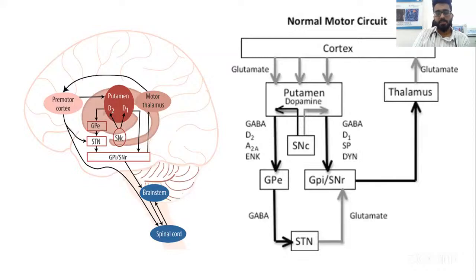So I'll not go into the details of the entire neuronal network of movement disorder, but the major game players in the movement disorder are going to be your basal ganglion, and they have various communications from thalamus, premotor cortex, brainstem, and spinal cord. So this is the major center for the movement disorder, that is the basal ganglion. That includes your caudate nucleus, putamen, GP, substantia nigra, and subthalamic nucleus. They have a complex network. They have communications coming from premotor cortex. They have communications coming from motor thalamus, and they also have few fibers coming up and down from brainstem